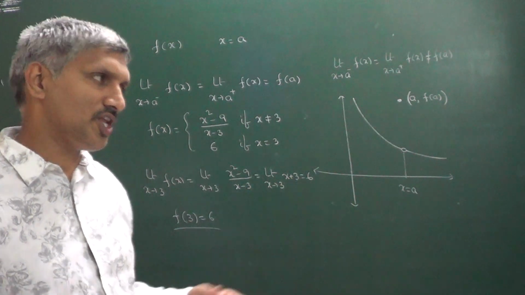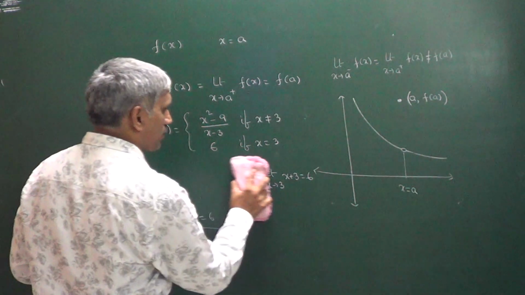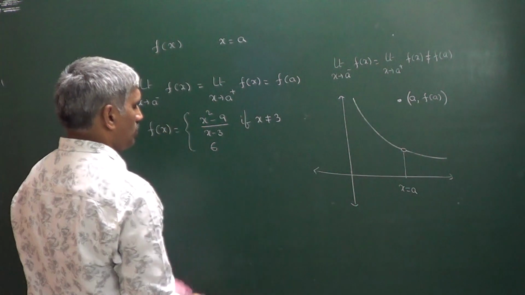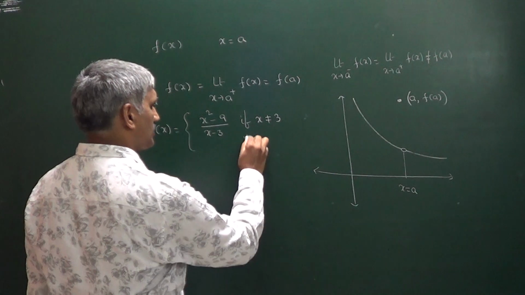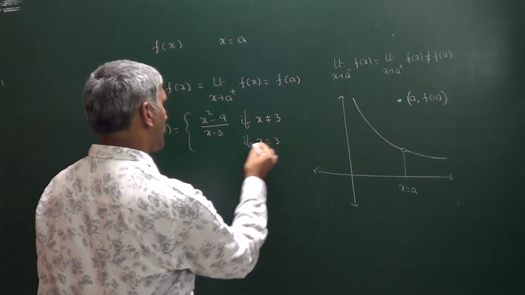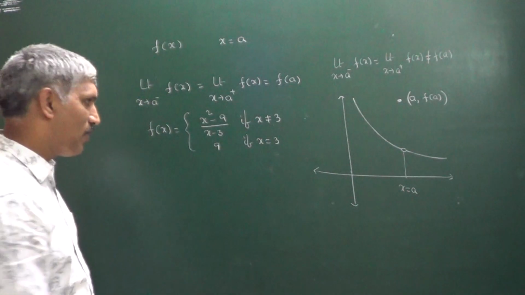So the function is continuous at x is equal to 3. Now in the same question they have given it like this. So this is given as, if x is equal to 3, you will get some 9. Now what happens?